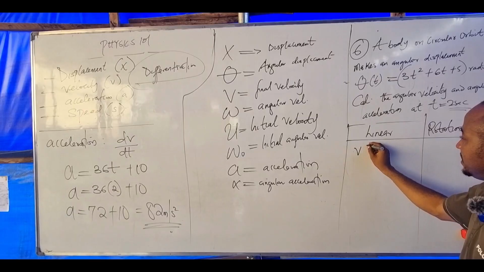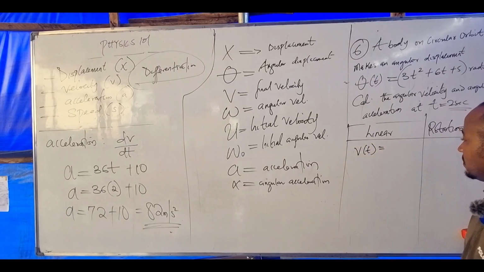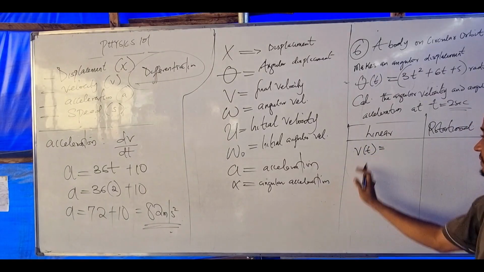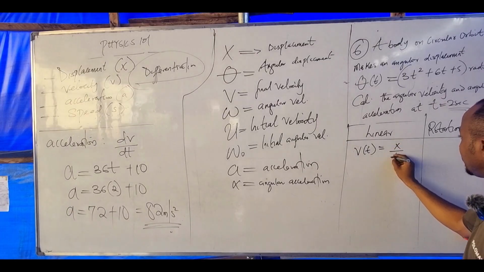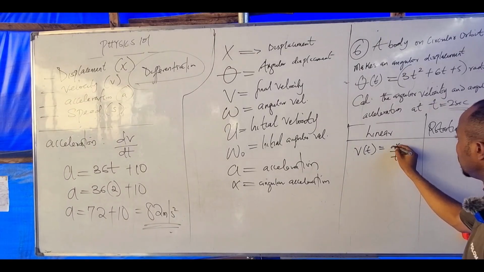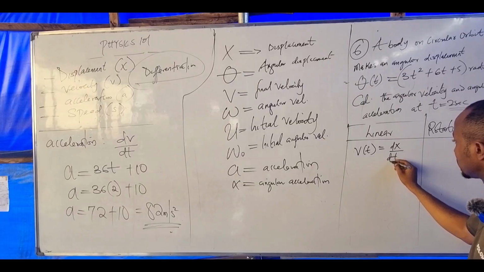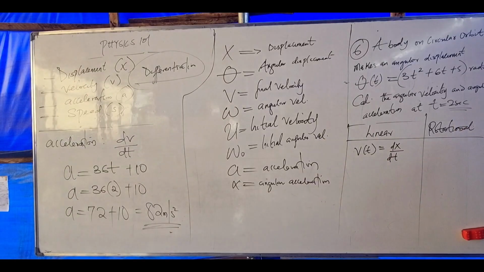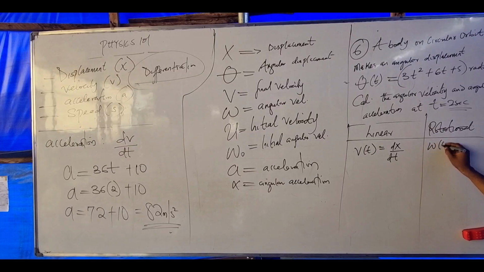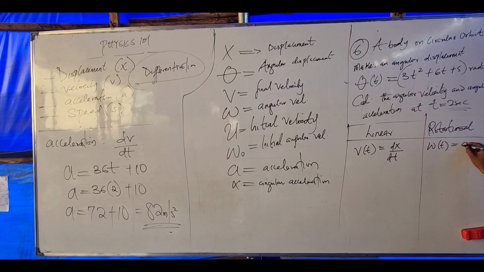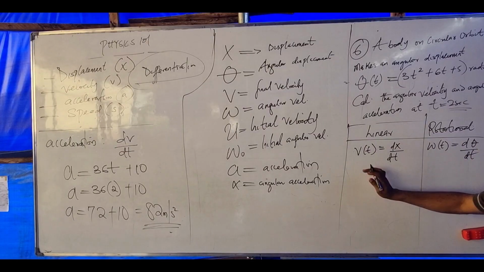what do you say is our v? How do you find velocity? Displacement over time, right? Meaning change in x over change in t. Hope you are aware. What would this parameter become? Omega equals change in theta over change in time. Am I communicating?